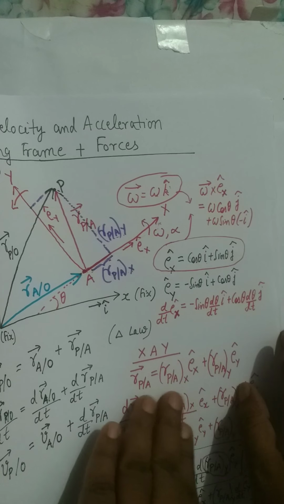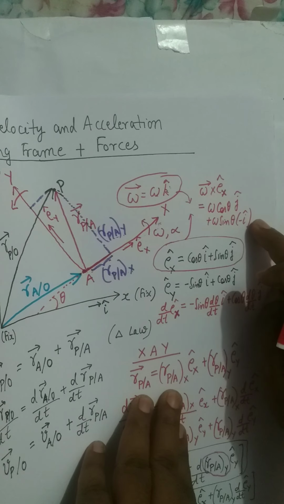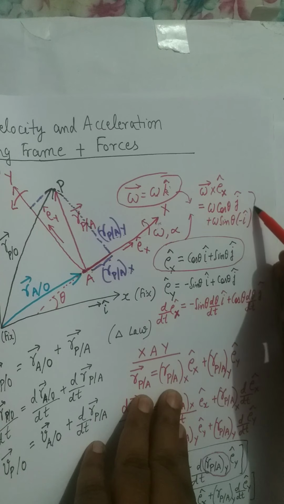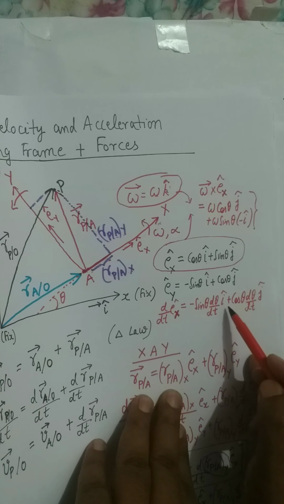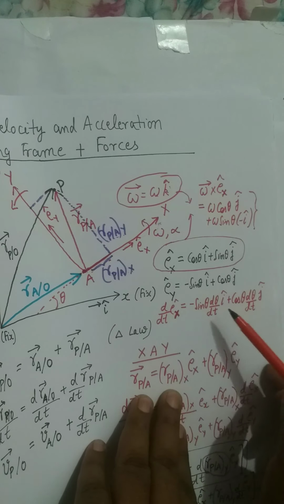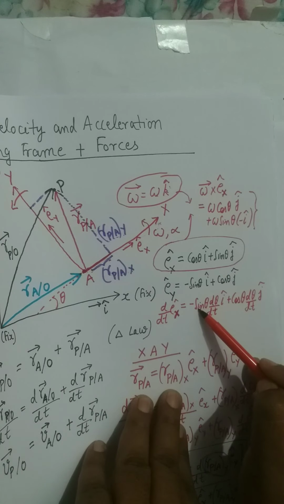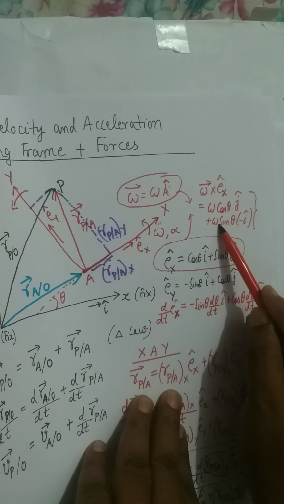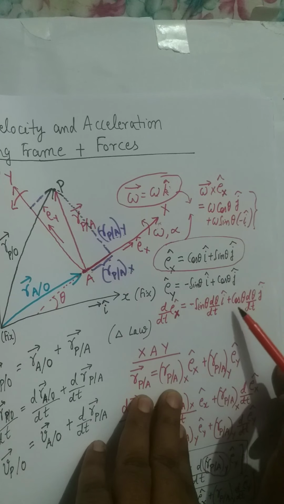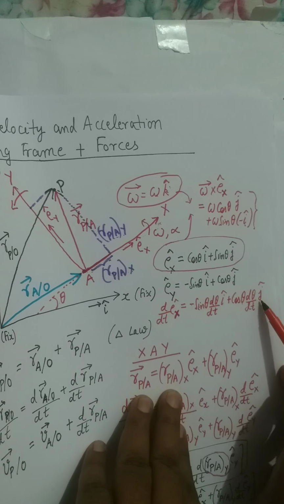Now if you look at this expression, d theta by dt is actually omega. So here you have omega sin theta minus I cap, and then omega cos theta j cap.